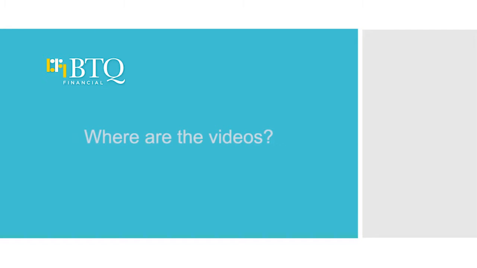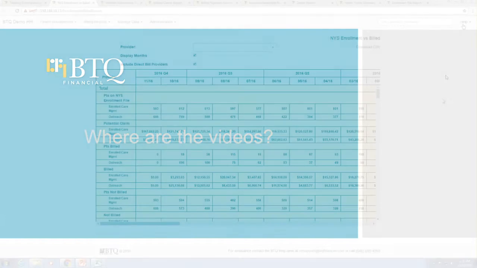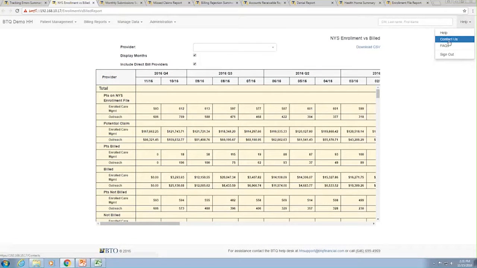Okay, we have another question. Where are the videos exactly? They're under the health dropdown. There's going to be a video link in the actual non-demo version of the BTQ portal.